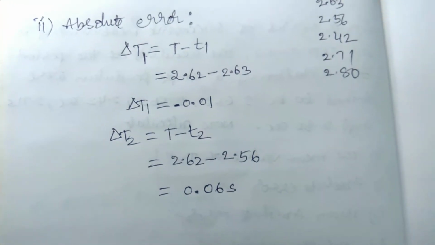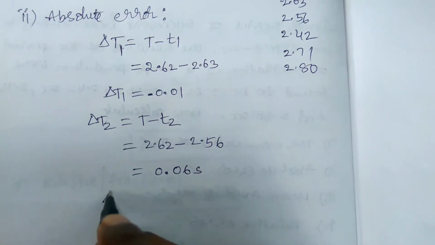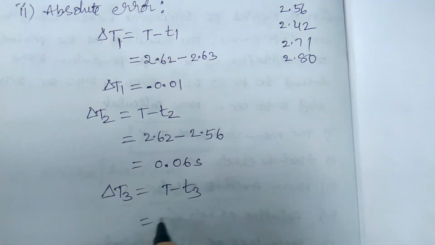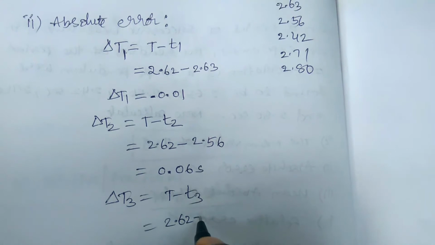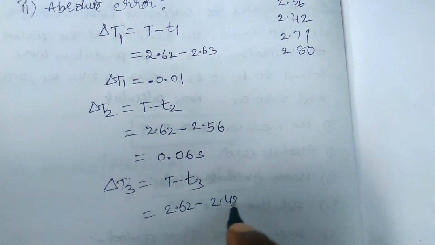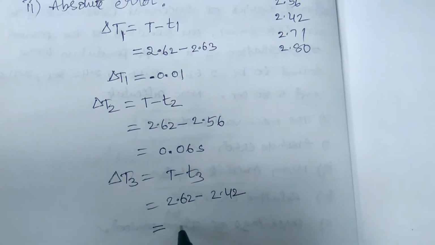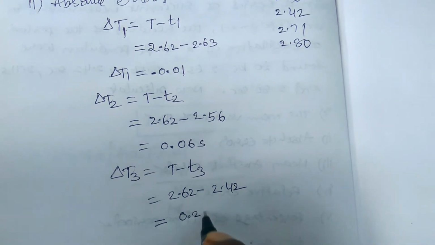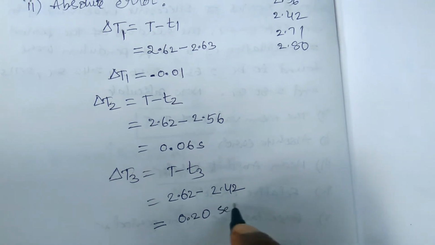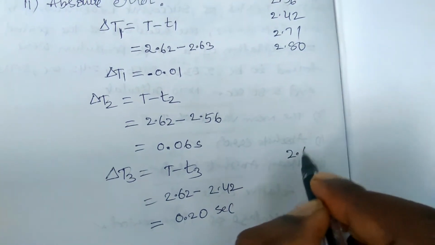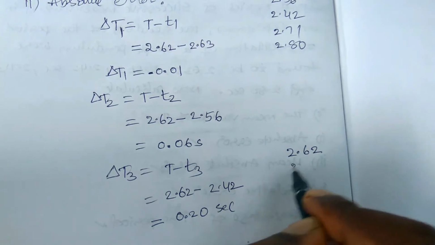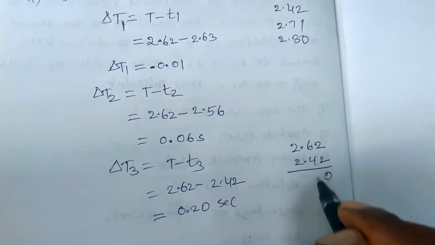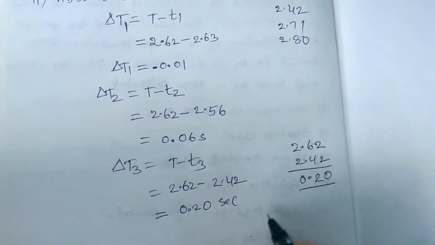And delta t3 is equal to t minus t3, which is 2.62 minus t3, 2.42. Delta t3 is equal to 0.20 second. We should subtract 2.62 minus 2.42, okay, that is 0.20.